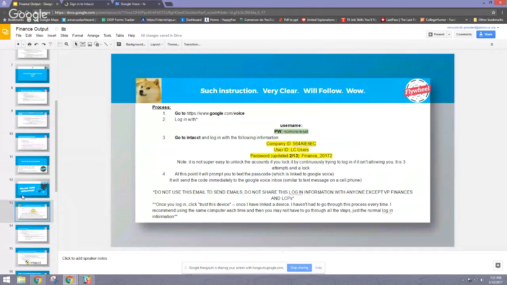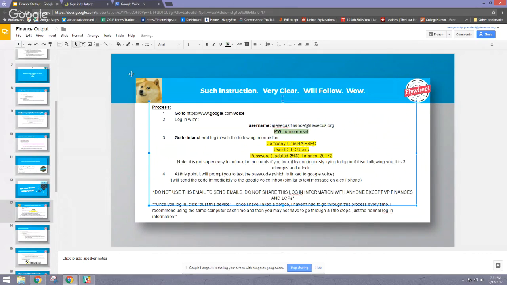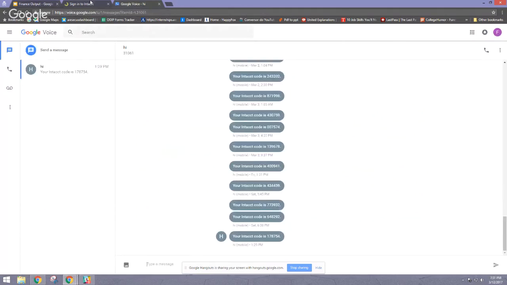First, you go to google.com/voice, username, all of this stuff. I'll go more into details about Intacct and how to use it later. This is just how you get there. You go username, password, login, you get to here.